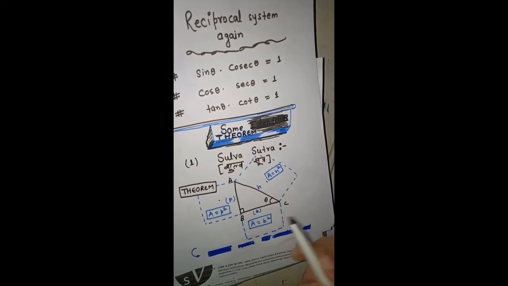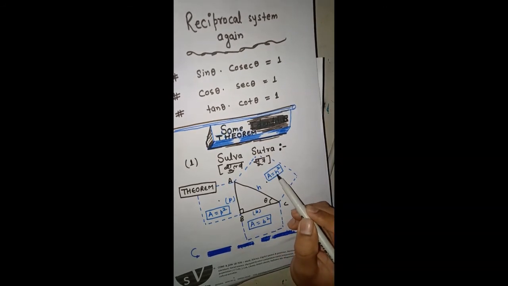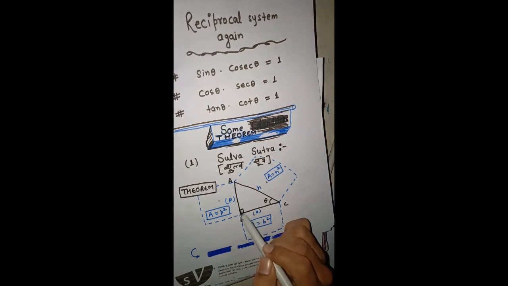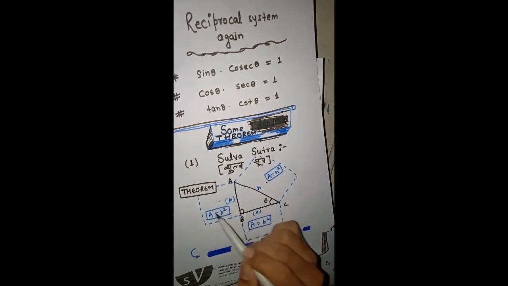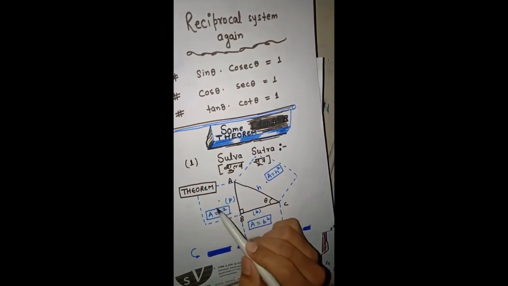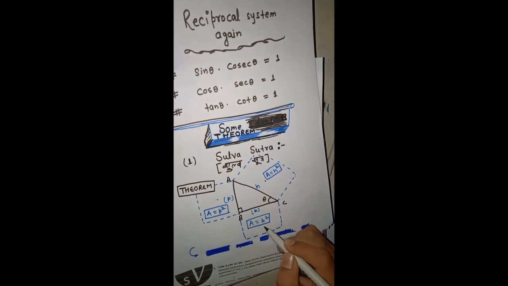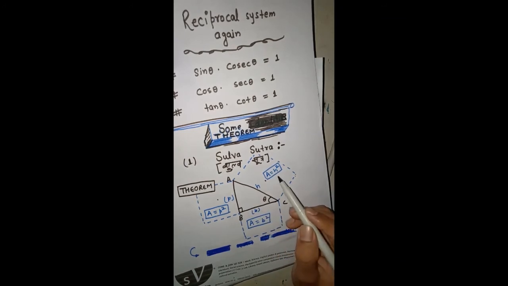So we can say here h square must be equal to p square, because one side of a square is p, so every side of a square is p. So the area of a square must be side square, that's why it is p square, and similarly it is b square. So the statement said that the area of the largest region must be equal to the sum of the smaller ones. That's why h square equals p square plus b square.